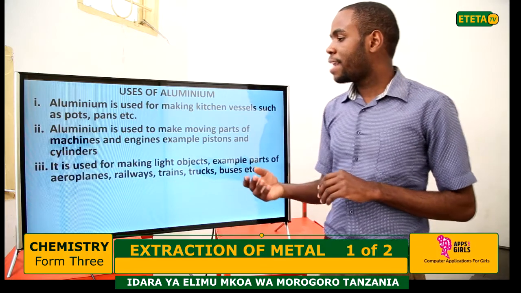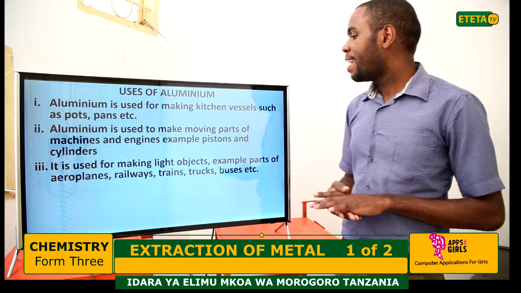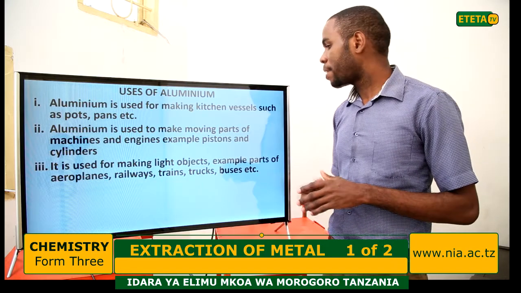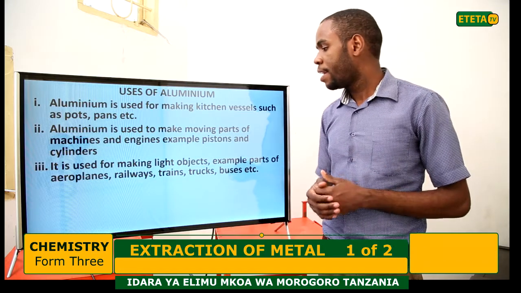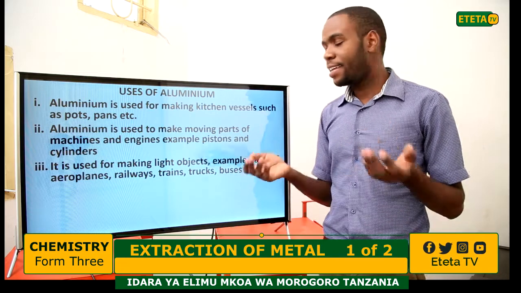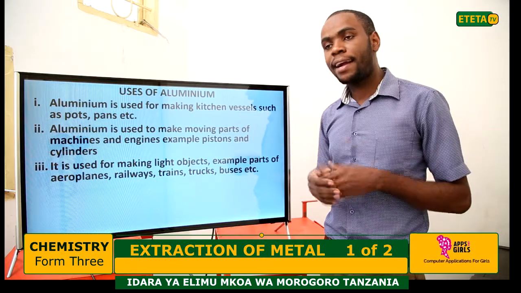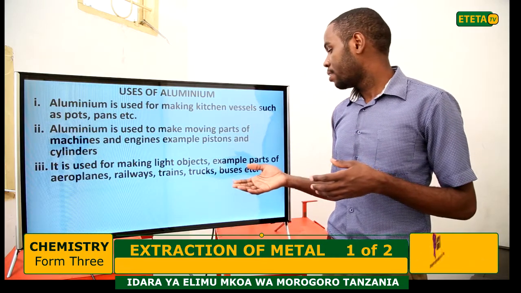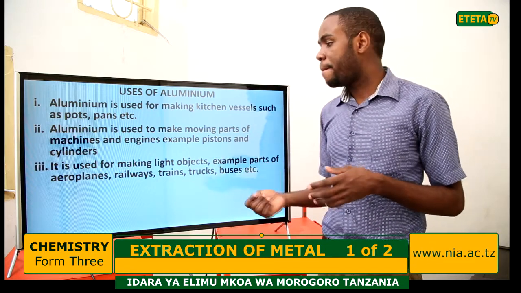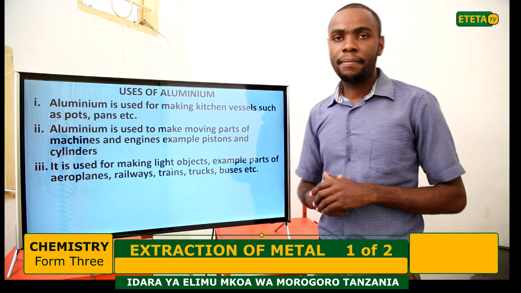Also, aluminium is used for making light objects, for example parts of aeroplanes, trains, trucks, buses, cars, and others.